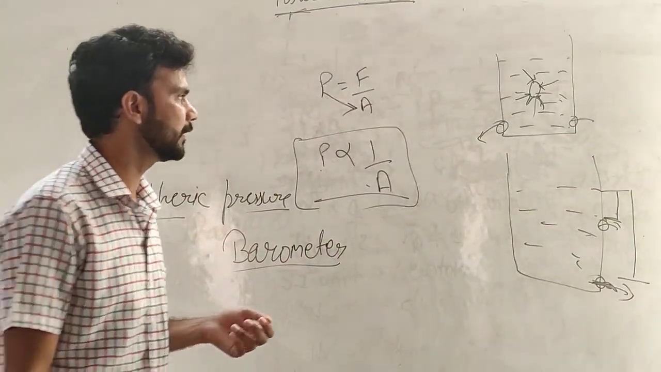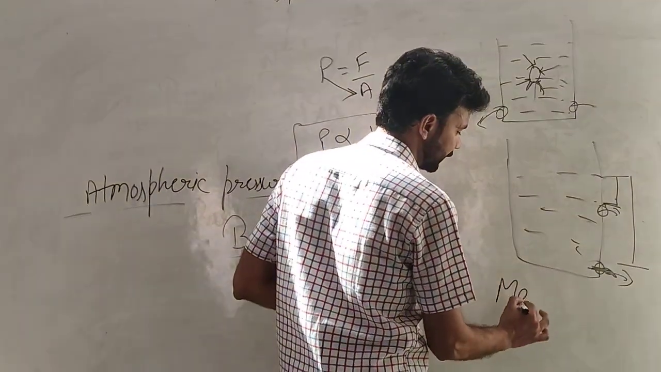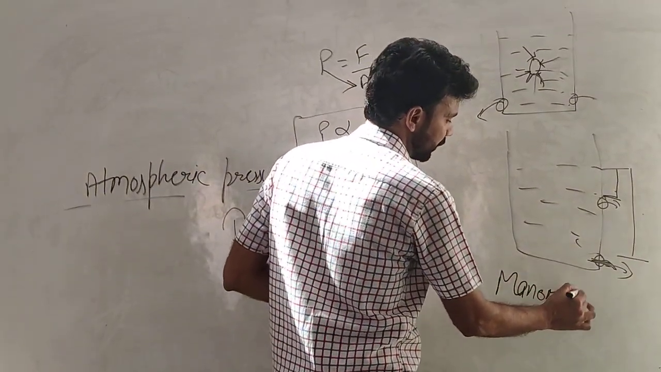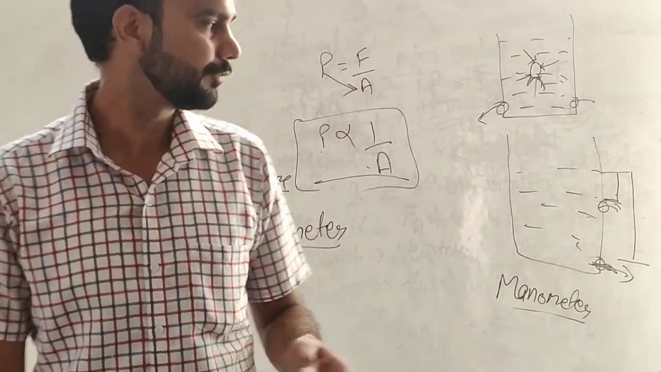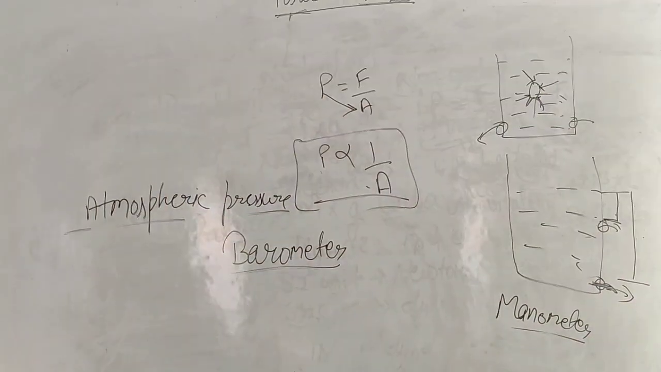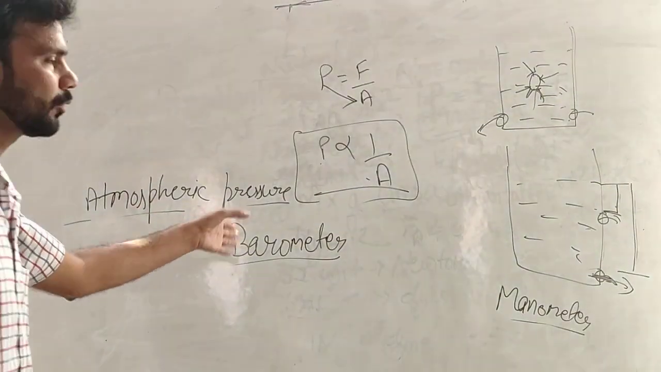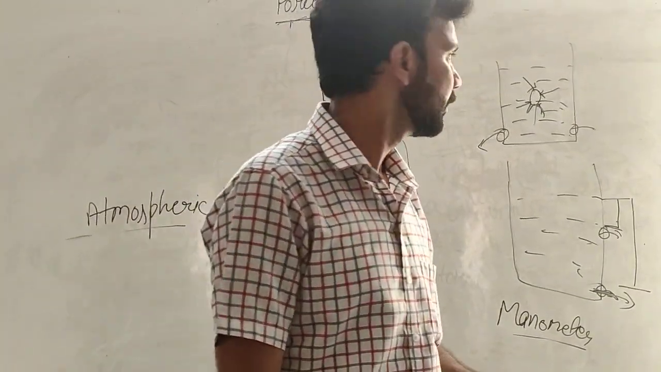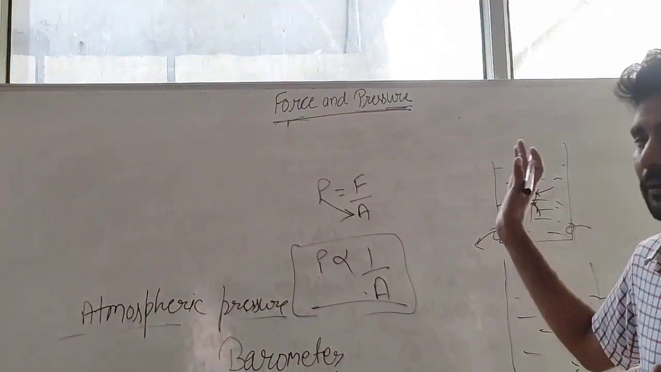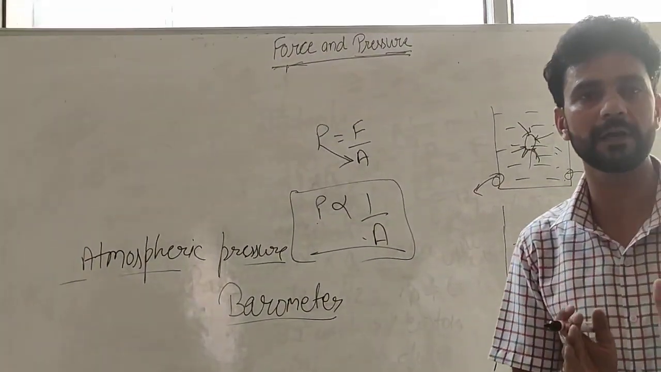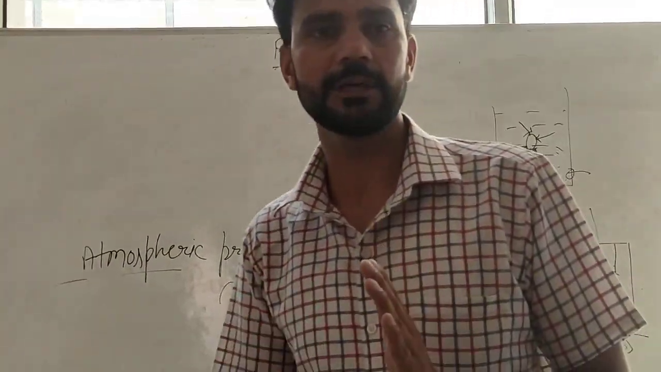We have a device which is used to measure pressure in liquid, that is the manometer. Manometer is a device used to measure pressure in liquids. With the help of manometer we can measure pressure in liquid, and with the help of barometer we can measure pressure of air. So this is the chapter Force and Pressure. Revise this chapter properly and do the exercise of this chapter. Thank you.